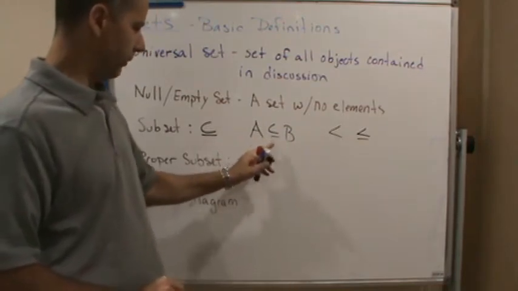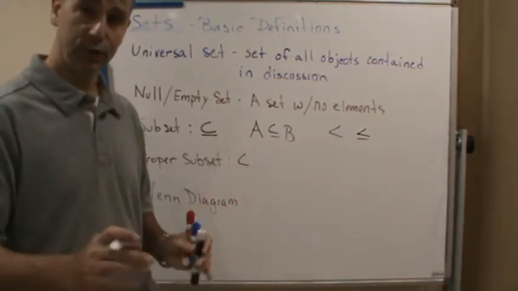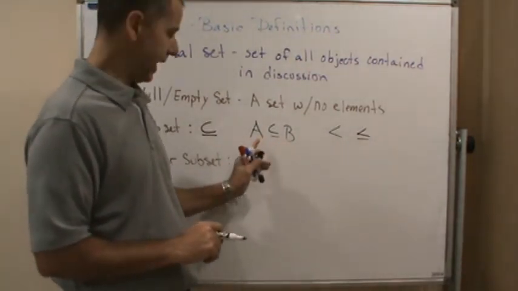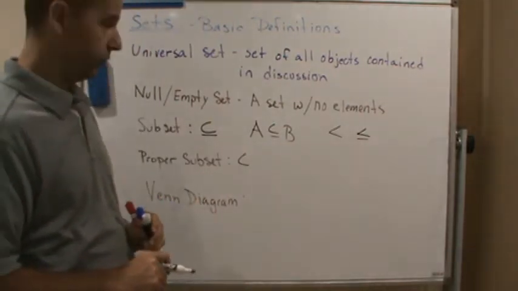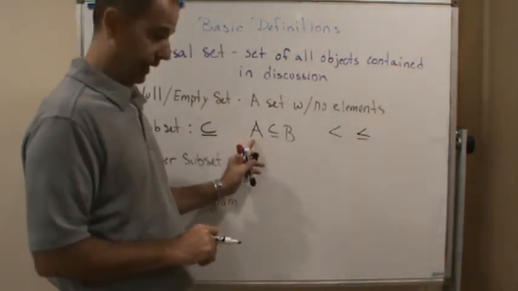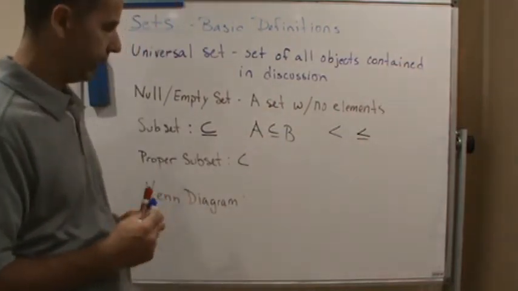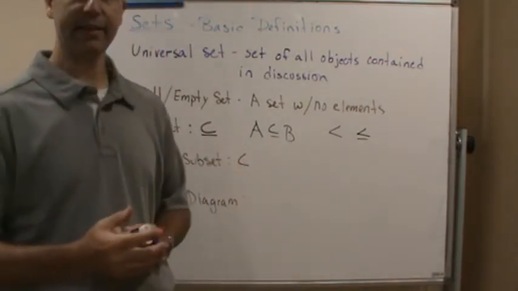What this is saying is A is a subset of B, but also allows for the possibility that A is equal to B, which means A is the same as B, that all the elements of A are also all of the elements in B. If I don't have the underscore, then I'm saying it's a proper subset.